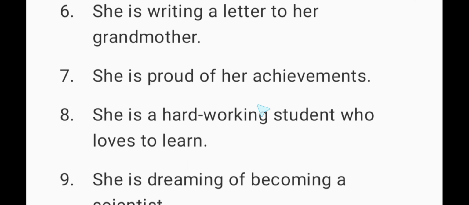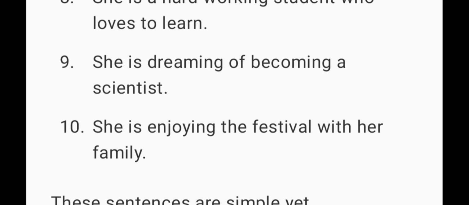She is proud of her achievements. She is a hardworking student who loves to learn. She is dreaming of becoming a scientist. She is enjoying the festival with her family.